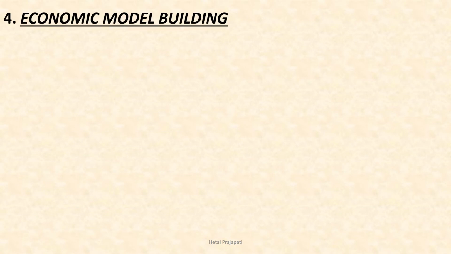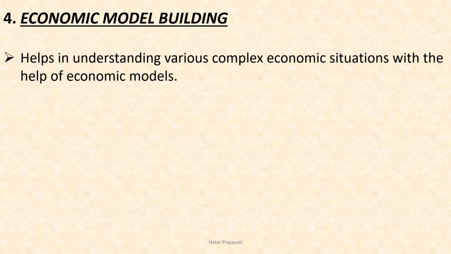Fourth point is economic model building. Microeconomics helps in understanding various economic situations, that is, complex economic situations, with the help of an economic model. Now what is an economic model? An economic model is a simplified version of reality that allows us to observe, understand and make predictions about economic behavior. A good economic model is simple enough to understand a complex situation and get proper information about it.